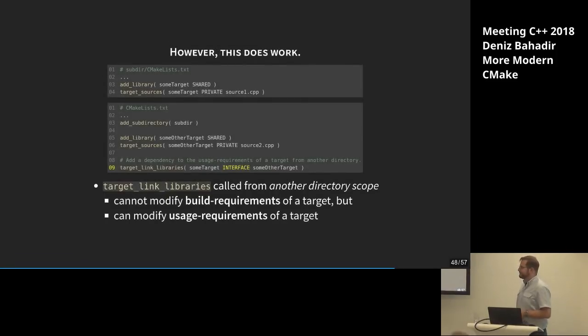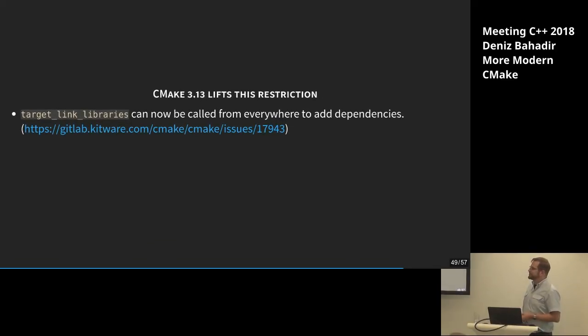However, if by accident we try to set the usage requirement from another directory, this works. This is not right, and it wasn't intended by CMake. The reason for preventing setting any of the requirements from outside was that in the old ways of CMake, this would have had some weird effect and shouldn't be possible. And now there's no reason for it anymore. So luckily, with the upcoming version, which is 3.13, this restriction is lifted, and now it's possible, if you want to, to add a dependency from another directory to a target.